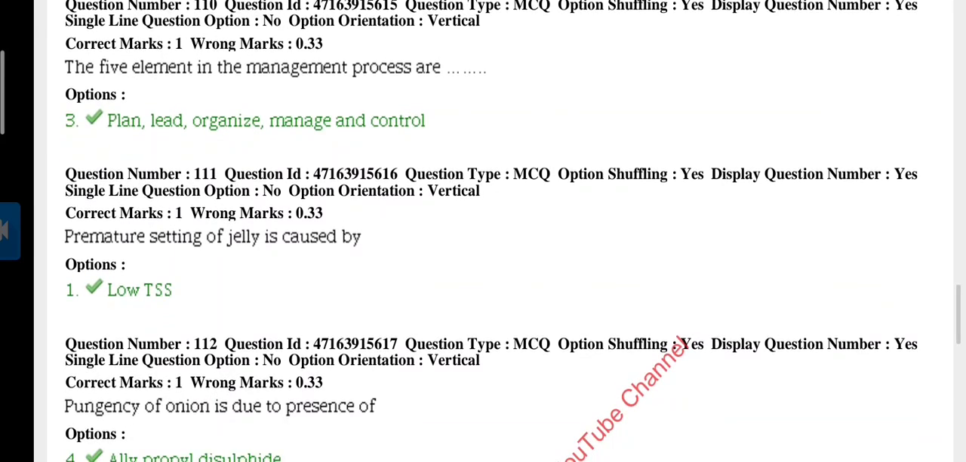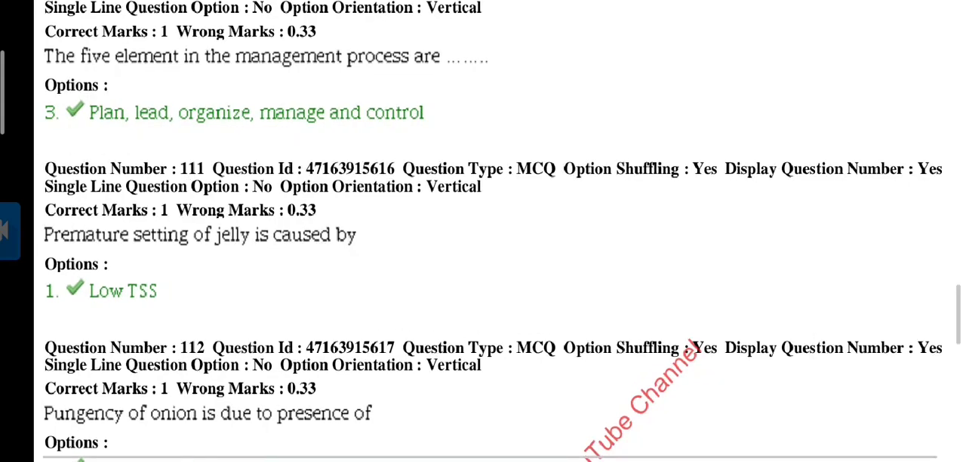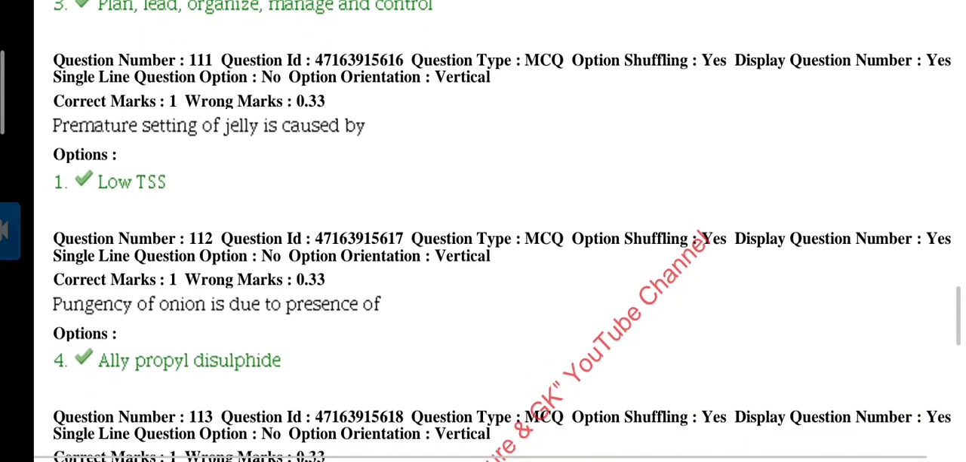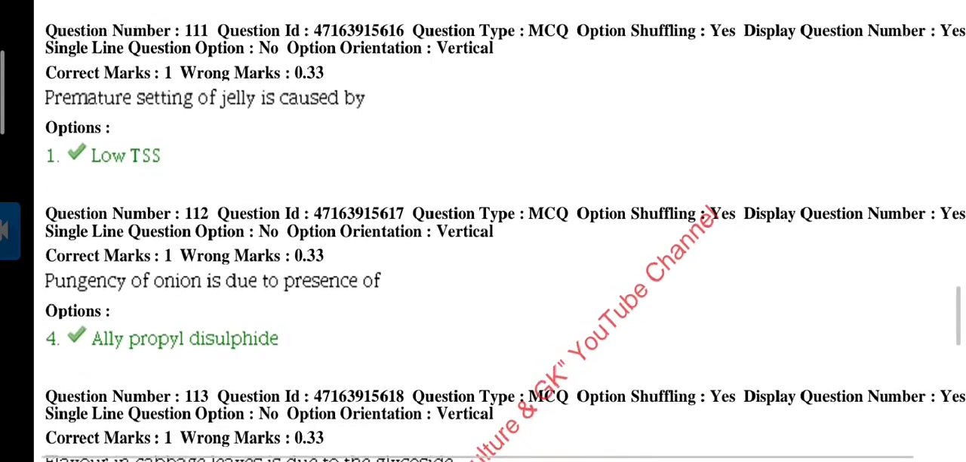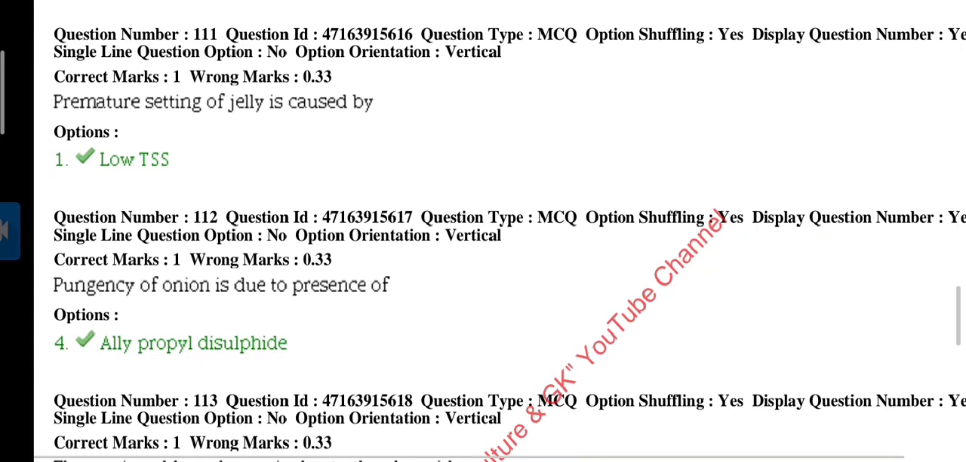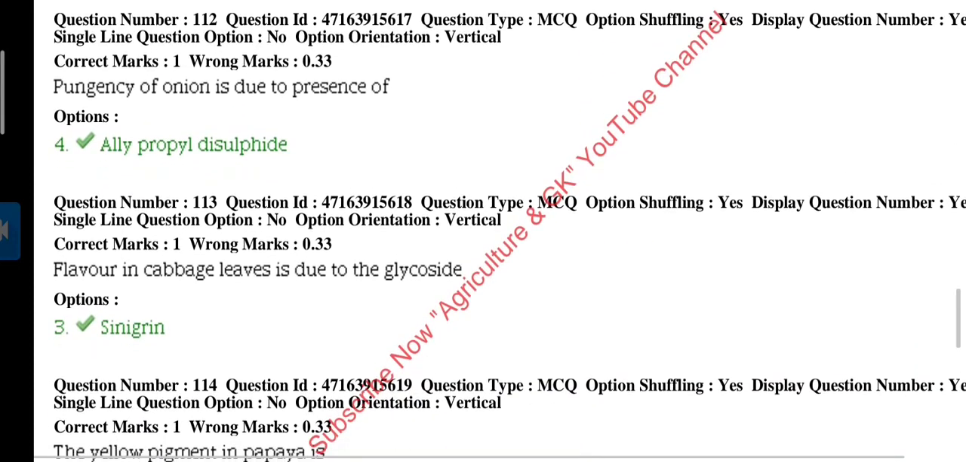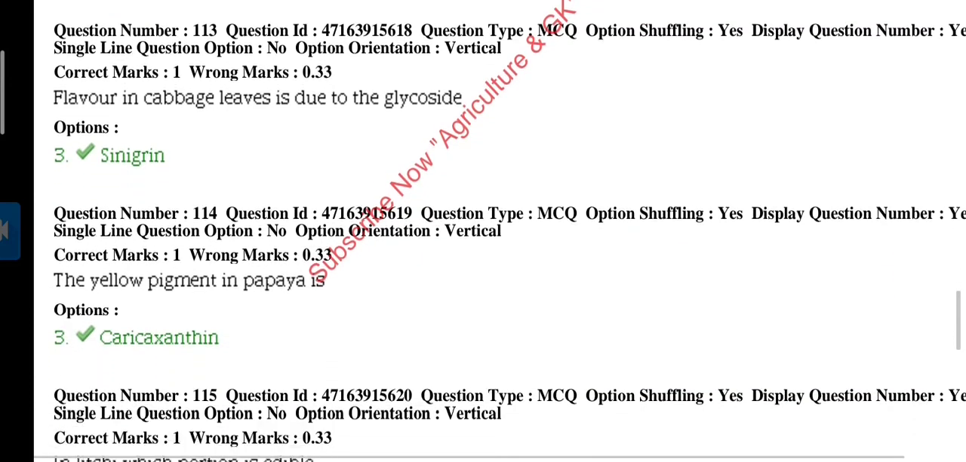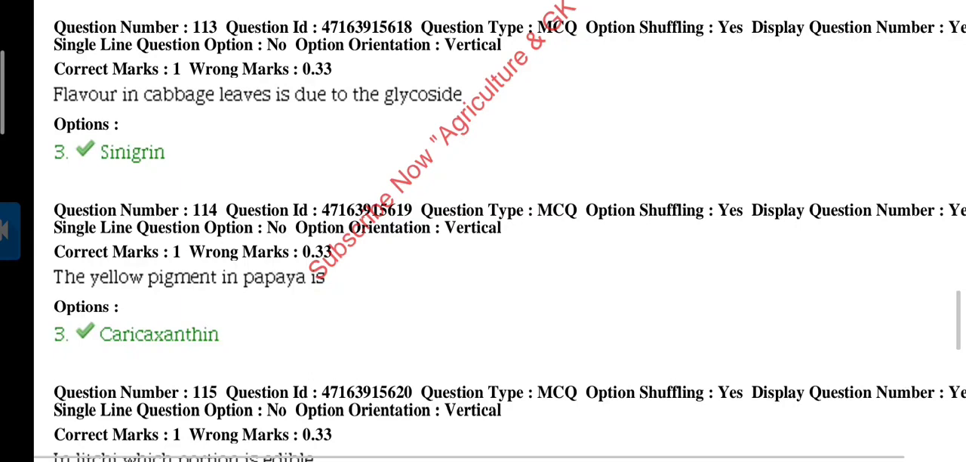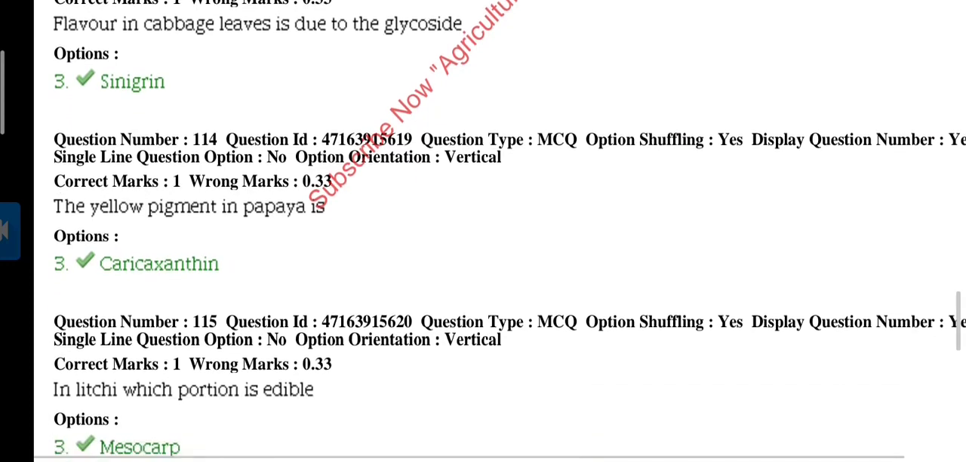Question 110. The five elements in the management process are plan, lead, organize, manage and control. Next question 111. Premature setting of jelly is caused by low TSS, total soluble solids. Question 112. Cause of pungency of onion is allyl propyl disulfide. Next question 113. Flavor in cabbage leaves is due to the glycoside, sinigrin.